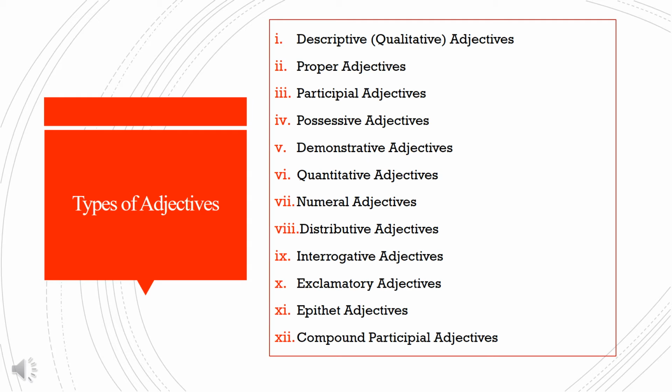Compound participial adjectives. These adjectives are formed when two or more adjectives are joined together to modify the same noun. She adopted a 2-year-old cat. Here, 2 is a numerical adjective and old is a qualitative adjective. Both these adjectives actually qualify the noun cat. Other examples are a good-hearted person, a bad-tempered person. These 12 are the main kinds of adjectives.